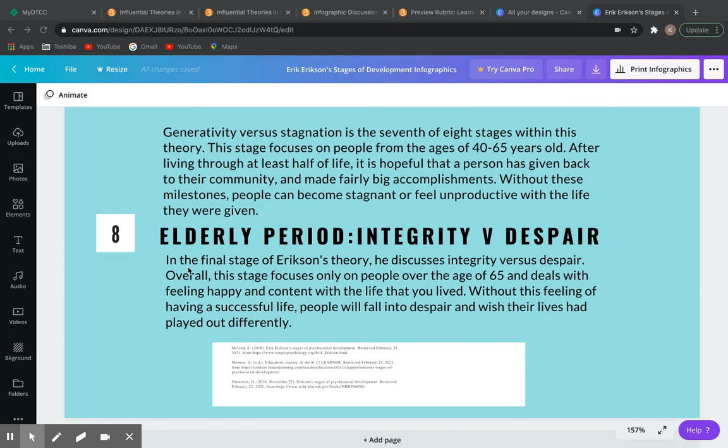The final stage is the elderly period, which is integrity versus despair. In the final stage of Erikson's theory, he discusses integrity versus despair. This stage focuses only on people over the age of 65 and deals with feeling happy and content with the life that you lived. Without this feeling of having a successful life, people will fall into despair and wish their lives had played out differently.